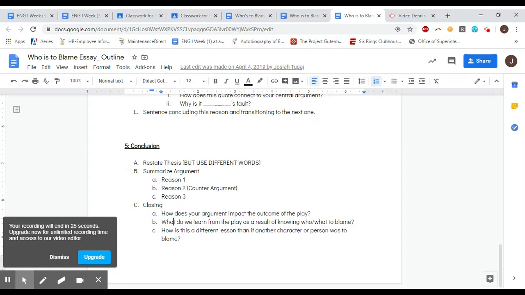How does your argument impact the outcome of the play? What do we learn from the play as a result of knowing who's to blame? And how is this a different lesson than if another character was to blame? Potentially, probably the one that you disagreed with in your counter argument.